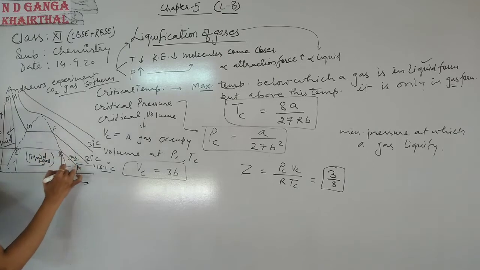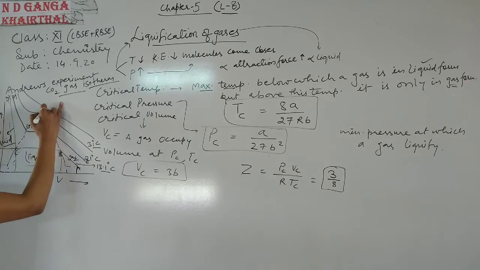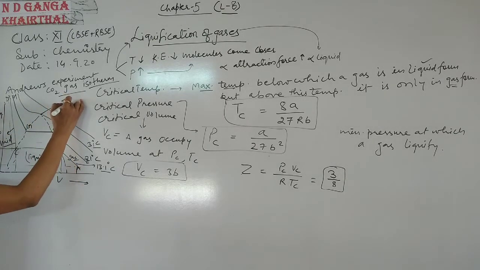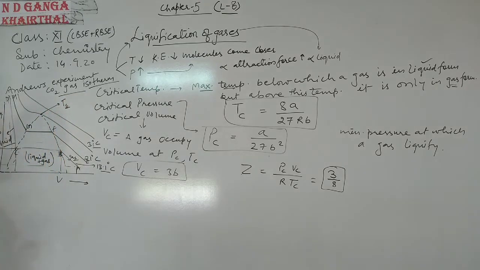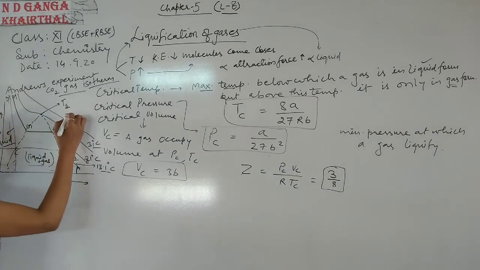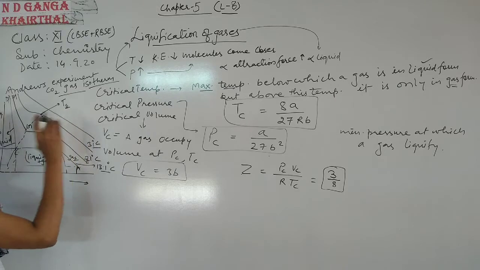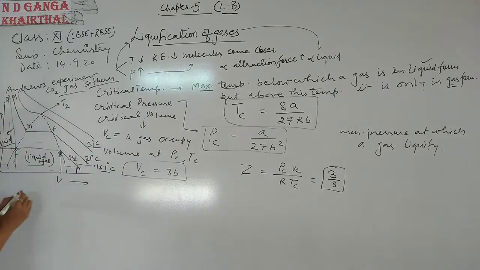Okay? So this point denotes the critical temperature. It means this is the critical point. Above this, a gas remains in gaseous form. Okay, so we get three types of curves.